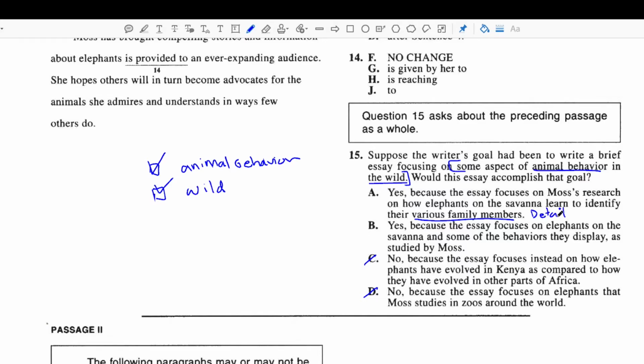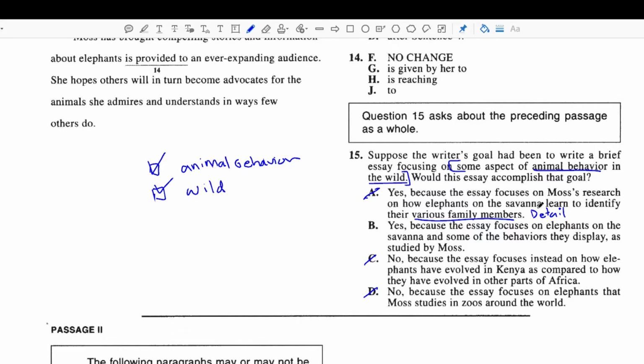And it would be too specific in order for it to accomplish this goal, right? It would have to be a little more broad, and it wouldn't necessarily fit the context of whatever it is I'm looking for, some aspect of animal behavior in the wild. In which case, learning to identify various family members would have been a detail, and it's not something that was mentioned in the passage. So A would have to be out.